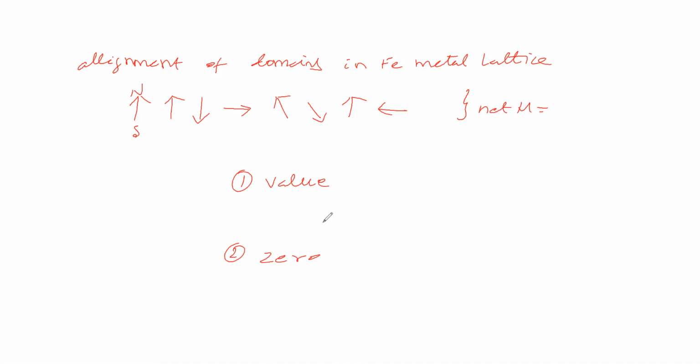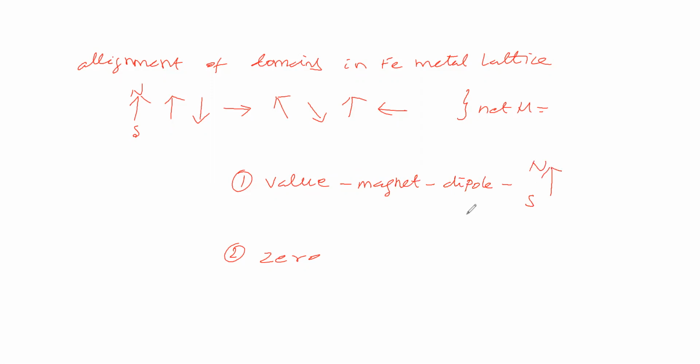Because some value will be there, or zero will be there. Two possibilities. If the net magnetic moment has some value, then it will act as a magnet, in the sense that it will have a dipole, with a south pole, a north pole, and a magnetic field.